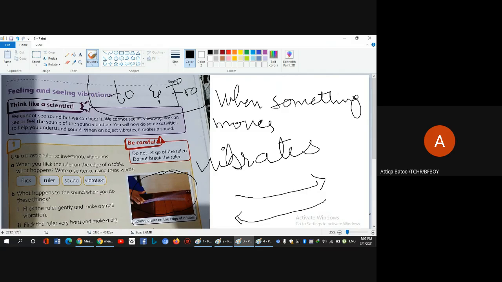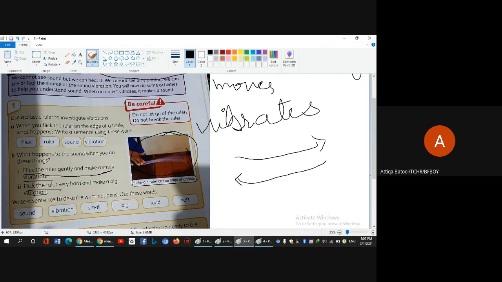When it vibrates, it produces sound. Flick the ruler gently and make a small vibration, and flick the ruler hard and make a big vibration. There are two types of movement. If you flick or hit hard, bigger vibrations will be created. And if you hit or flick gently, smaller vibrations will be created.